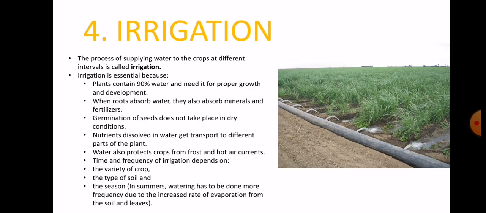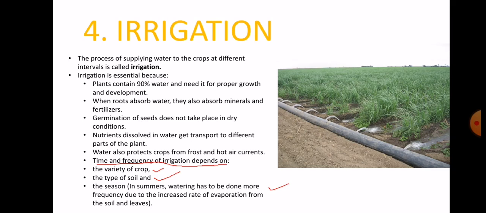Now the second thing is that the frequency and time at which we have to provide water to our crop depend on some conditions. The time and frequency of irrigation depend upon the variety of crops, like what type of crop we are growing, whether the crop needs a larger or smaller amount of water. The second is the type of soil, what type of soil it is. The third one is the season.